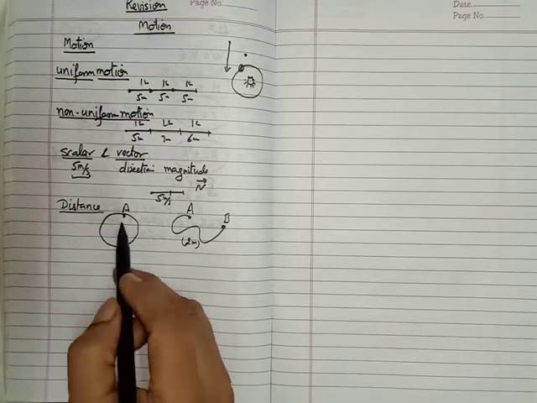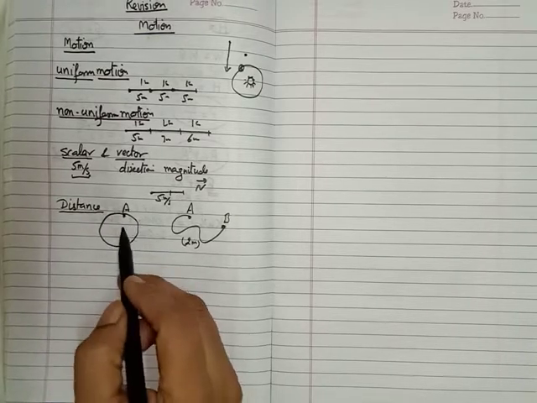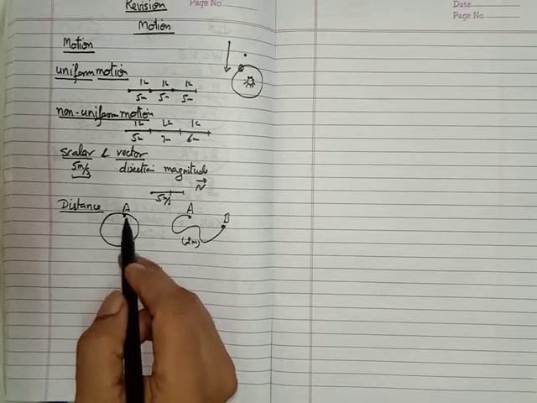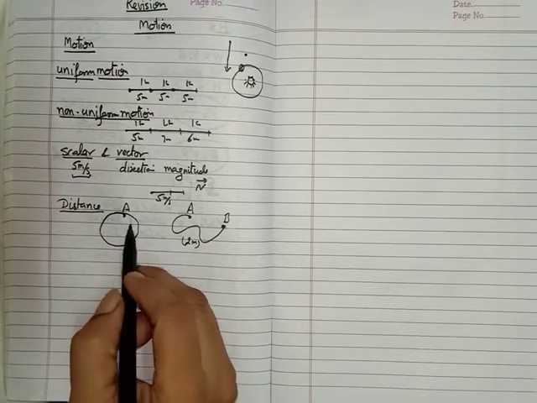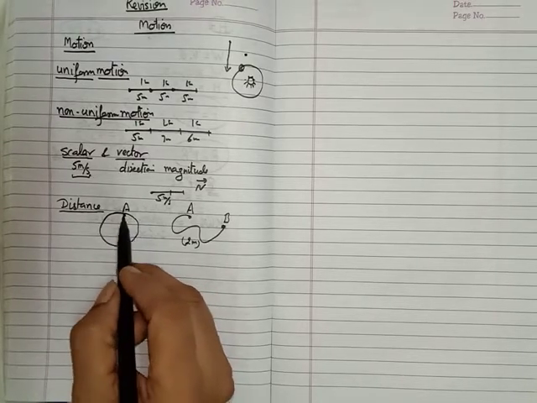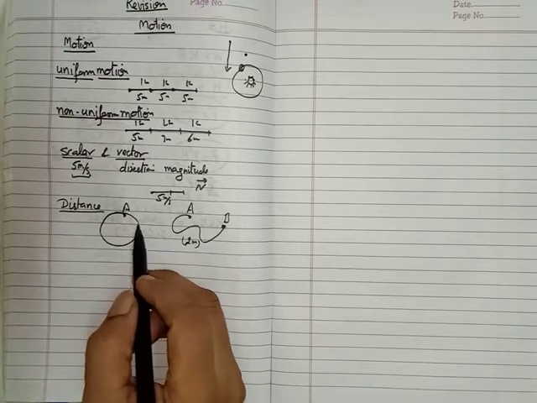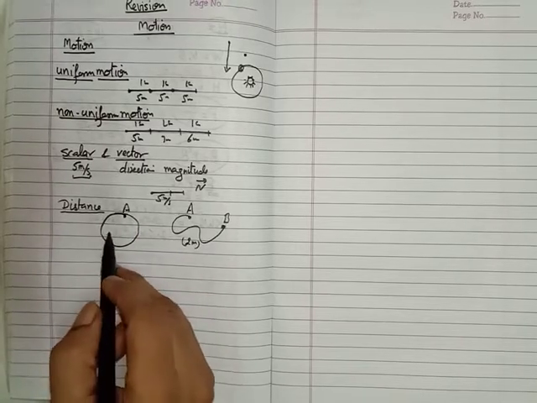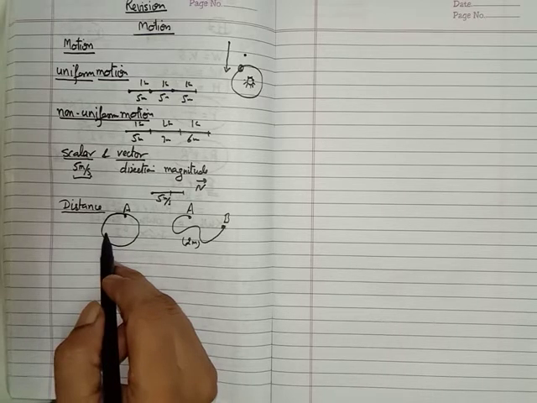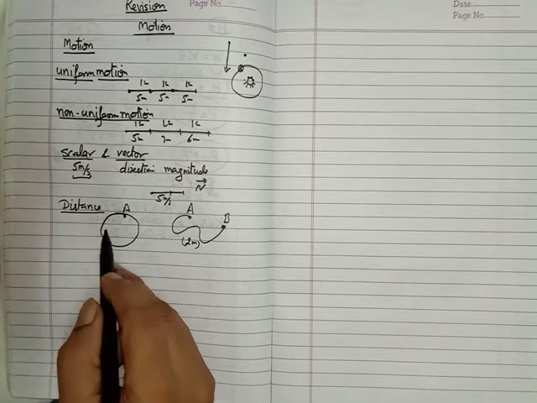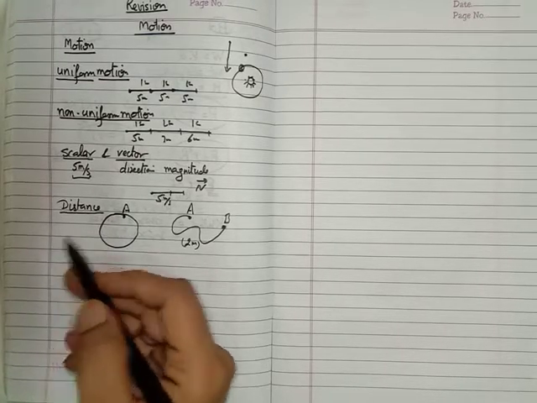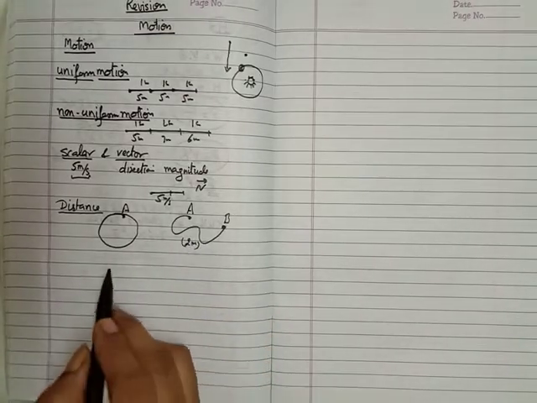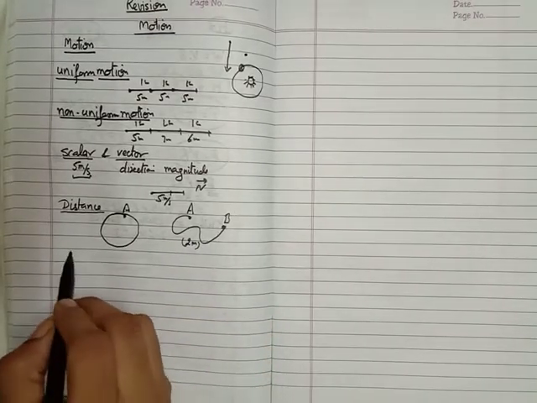Distance means the actual path covered by the body. It cannot be zero. If you start from the same point and come back to it, we can't say that the distance covered by you is zero. The distance covered will be the circumference of the circle. So distance cannot be zero. Distance is a scalar quantity and it is the actual path covered. It cannot be negative, it is always positive. Okay, now the next term is displacement.